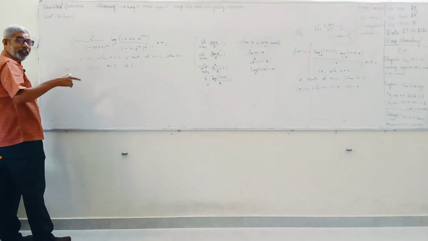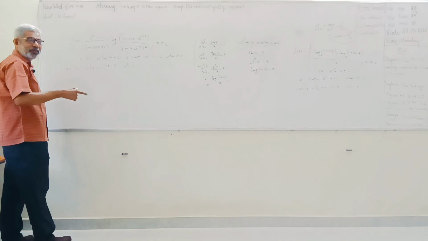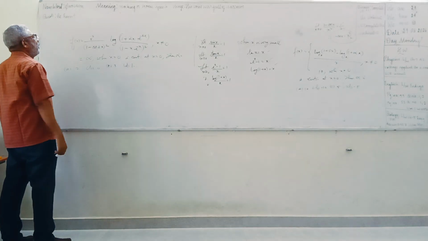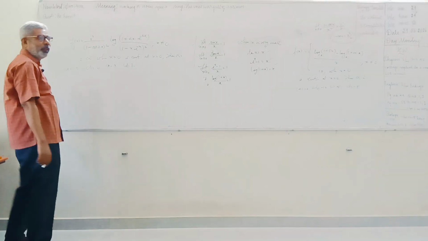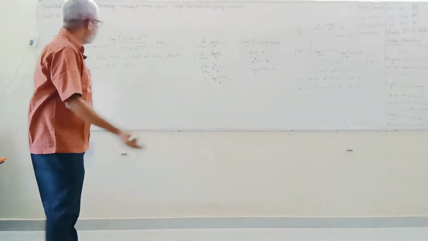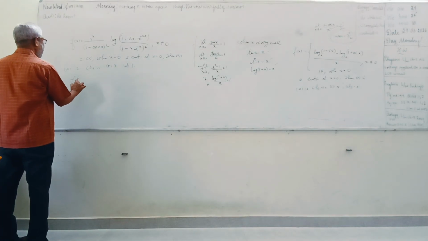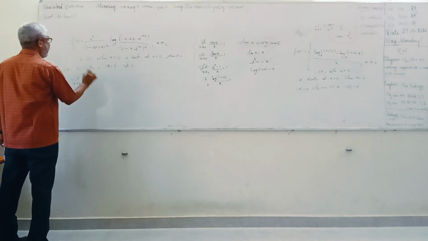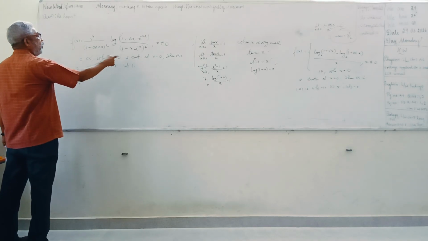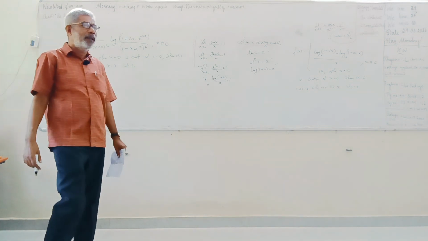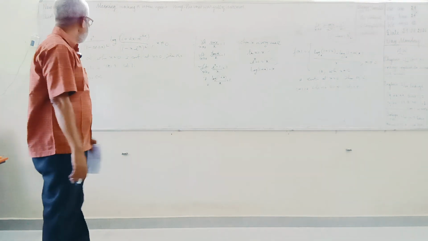That's why half an hour will be completed within 10 minutes. Now x cube by (1 minus cos 2x) all square, how will you write it? x cube will be written as such. Limit of x tends to 0, f of x should be equal to f of 0, and f of 0 is equal to alpha. F of 0 is given to be alpha.